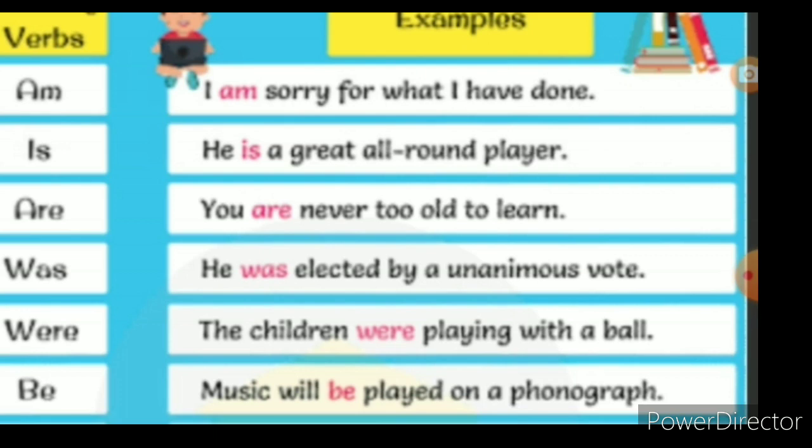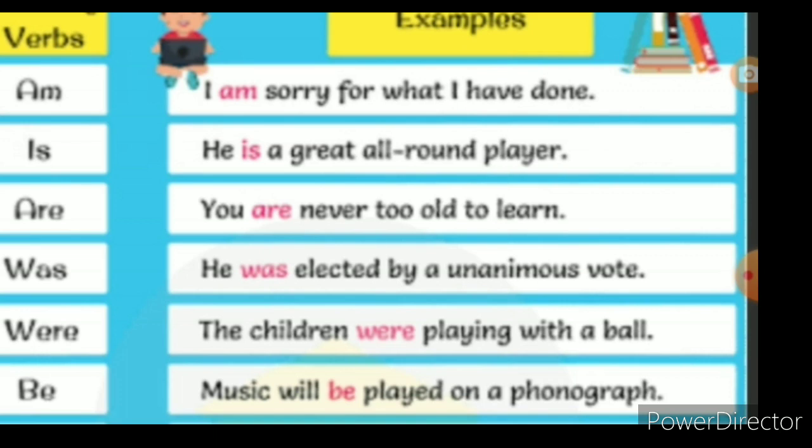Was. He was elected by a unanimous vote. Were. The children were playing with a ball. Here, listen, see there. This is the first one you saw before: He was. Was is in what tense? Past tense. Here it is used for singular. He is singular, the subject, isn't it? But down where you see, the children were. The children is the subject, but it is in what form? Plural form, isn't it? So we use the helping verb as were. So we must use were only.